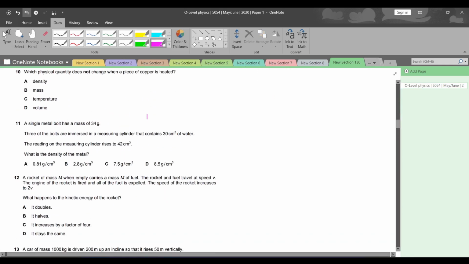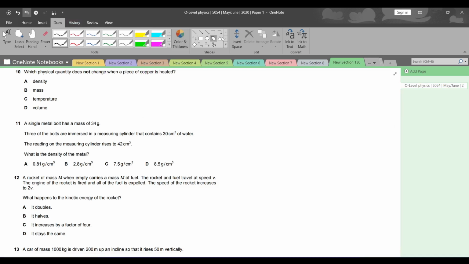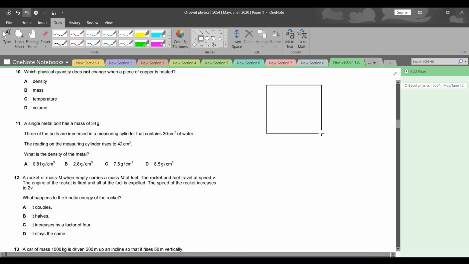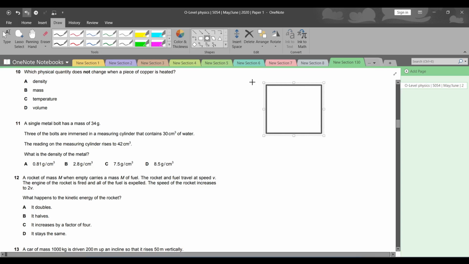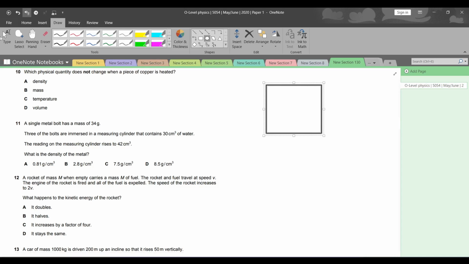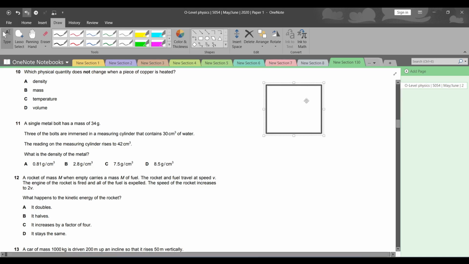आगे चलते हैं। Question number 10, which physical quantity does not change when a piece of copper is heated? Whenever a solid is heated, जब भी एक solid heat होएगा, the particles in that solid will vigorously vibrate. And whenever the particles in a solid vigorously vibrate, it will cause thermal expansion. Thermal expansion क्या करेगा? For example, this is the original volume of the solid. When it is heated, it will expand just a tiny bit. ठीक है ना? It will expand just a tiny bit.